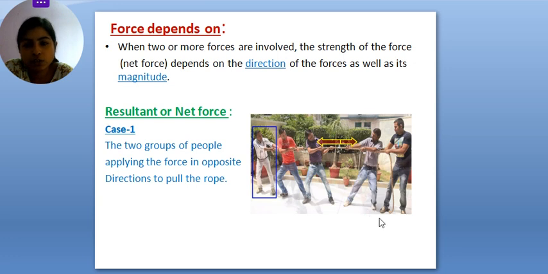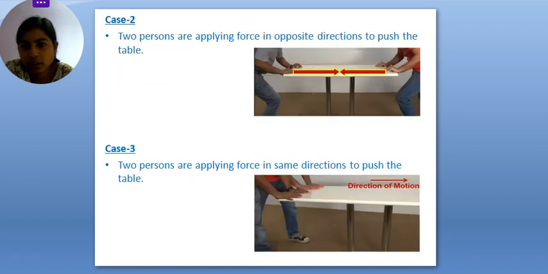In the first case, you can also see there are two groups and they both are applying force, right? What will happen if the force on this side is greater than on this side? This is the right hand side and this is the left hand side. If the left hand side force is greater than the right hand side, what will happen? This rope will be pulled by these three people, right? Because the force is greater on this side, the left hand side. Let's move on to the second case as well. In the second case, there is equal and opposite force applied by these two men.